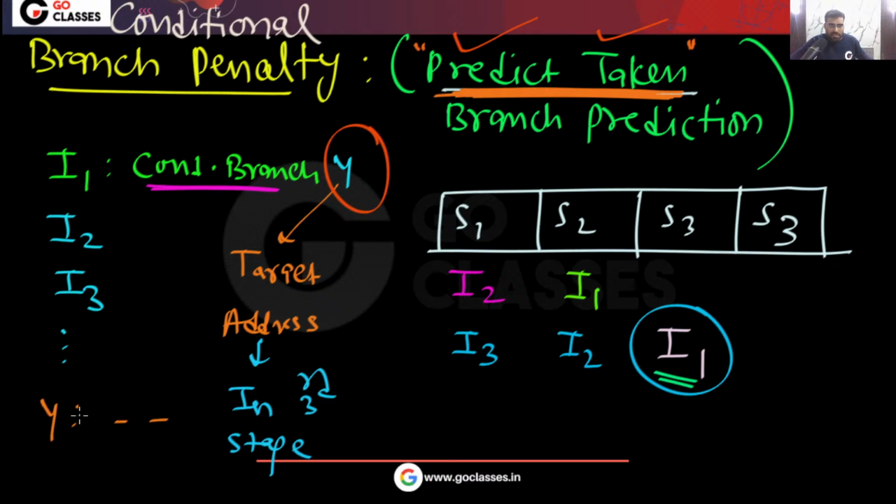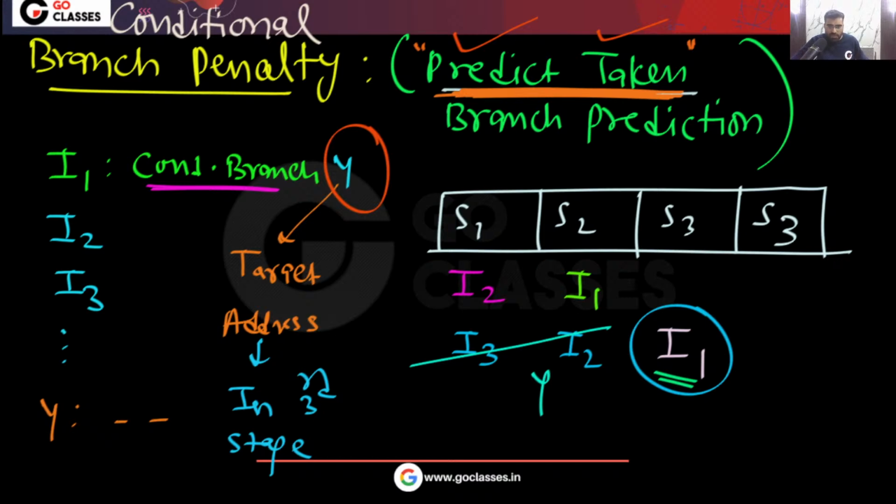As soon as Y is available, you will flush these instructions and fetch this Y. Agree? Now remember, if your decision is successful, there will be two cases.